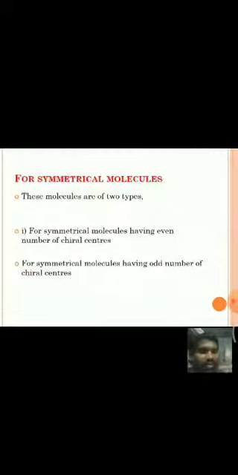That means whether the number of chiral centers is even or odd. First one, for the symmetrical molecules having even number of chiral centers, for example, tartaric acid having 2 chiral centers. And the second one is for symmetrical molecules having odd number of chiral centers, 1, 3, 5, like that.